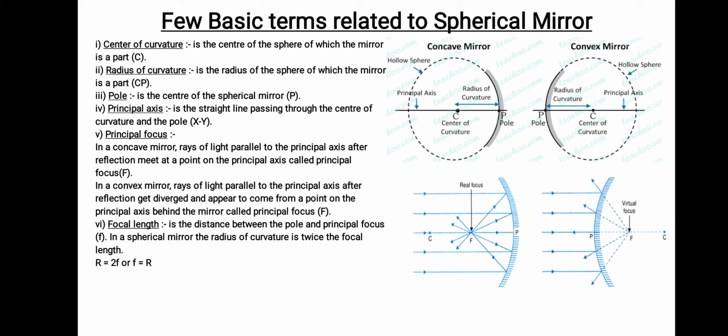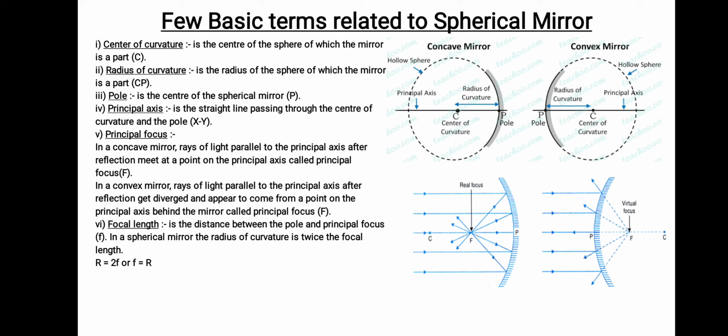That particular point we call the principal focus. In the same way in a convex mirror, although the light rays will not meet because they get diverged, they appear to come from and meet at a point. Virtually it can be seen that they appear to meet at a point. That particular point on the principal axis we call the focus.